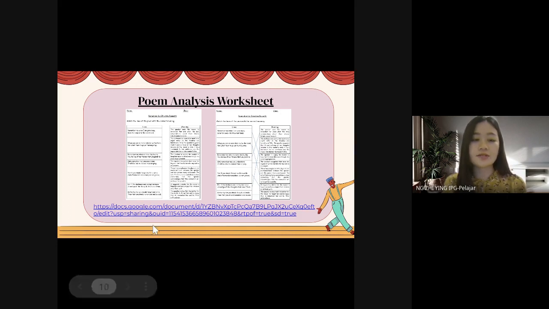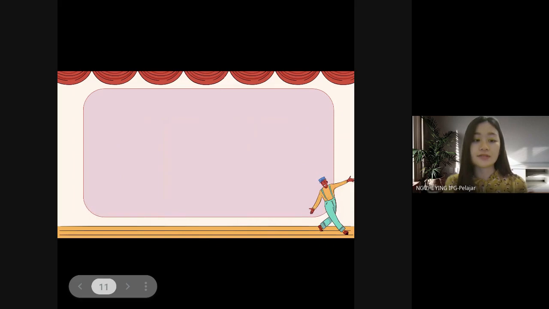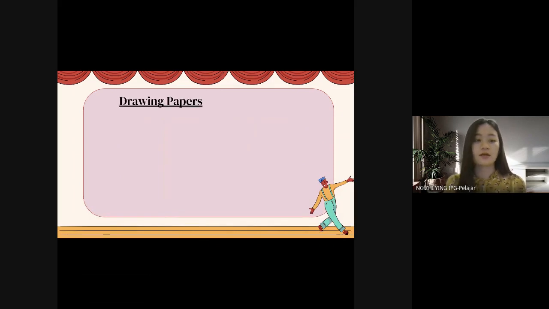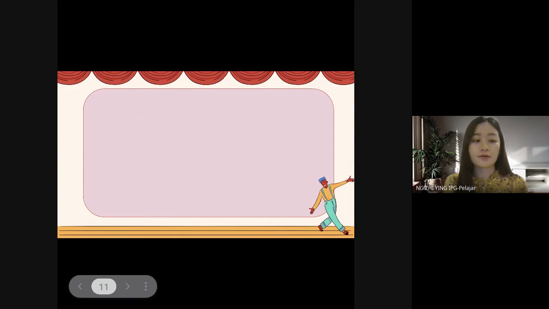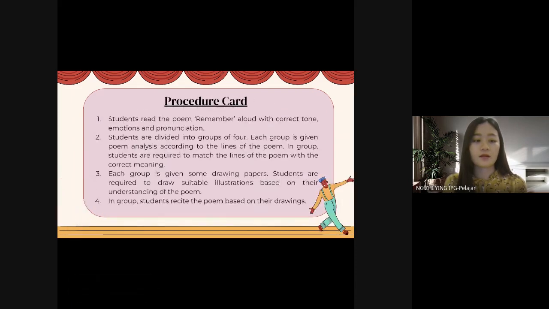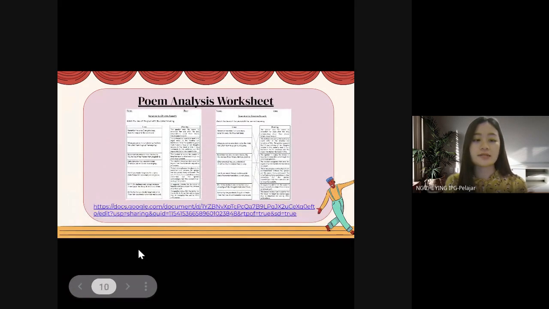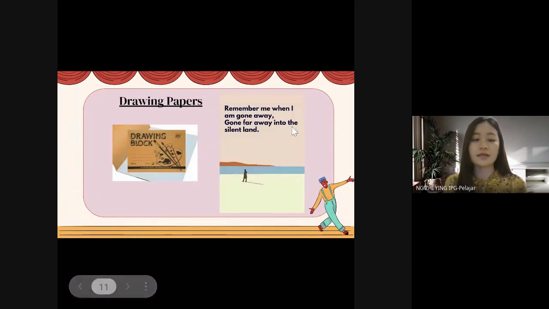After the students understand the whole poem and the messages of the poem, they will proceed to the next step, which is they will be given some drawing papers such as the drawing block below, and what they have to do is draw suitable illustrations based on their understanding of the poem. So this is an example of the illustration drawn.